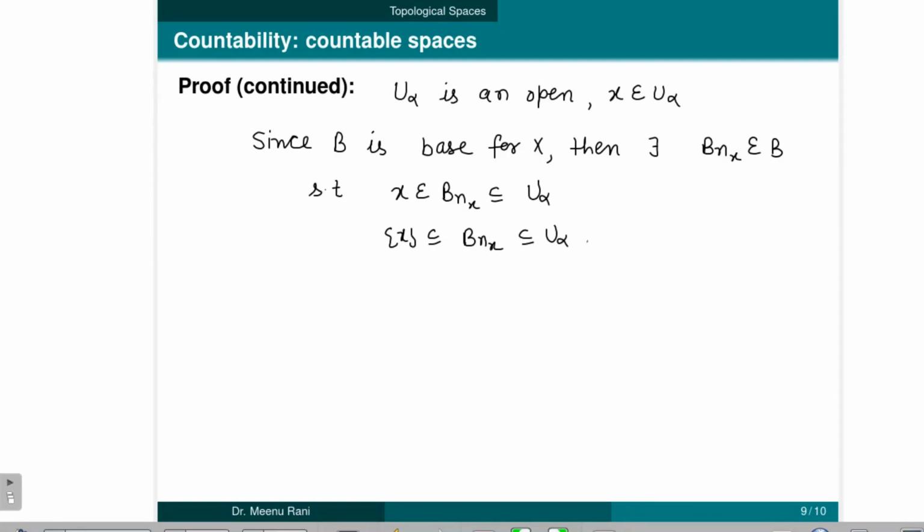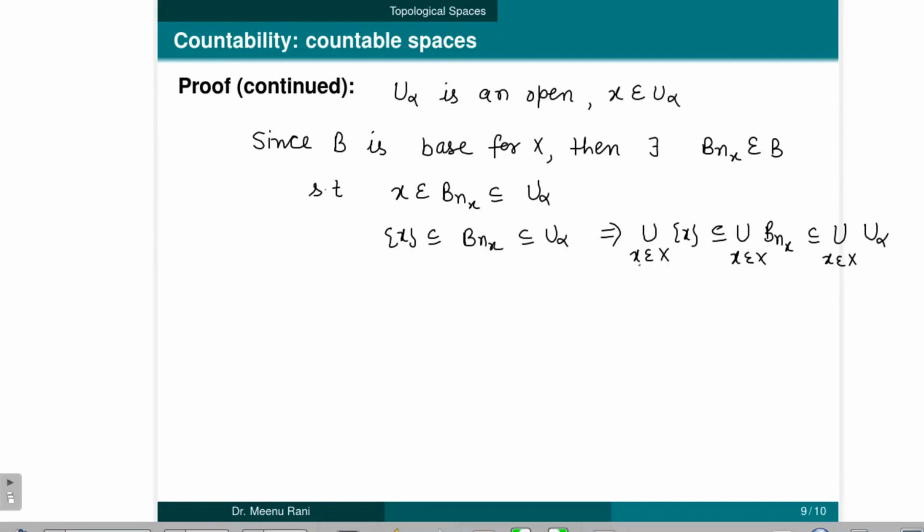take union on all sides then we get the union over x belongs to X of the singleton {x}, which is contained in the union over x belongs to X of B_x, which is contained in the union of U alphas.